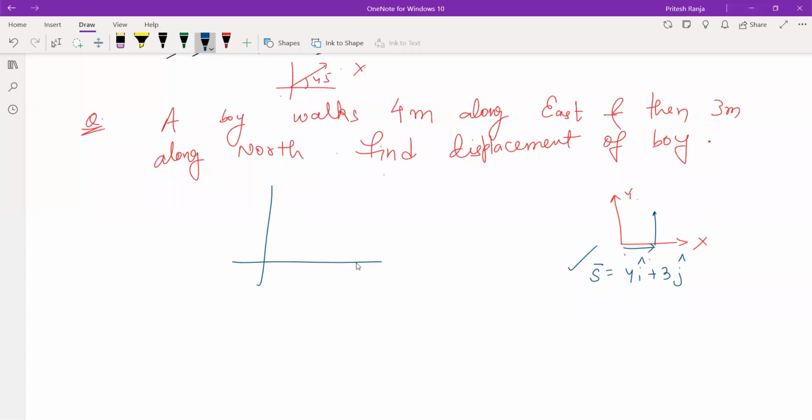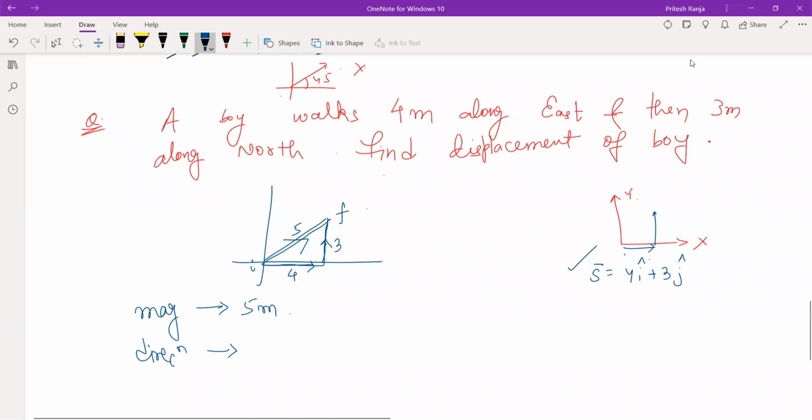So some of you can say displacement in terms of the magnitude and direction. That's also right. So if you are just specifying magnitude, you are just producing half result. So 4 meters here and then 3 meters here. So what will be the direction of displacement? Observe the triangle law. The direction will be from here to here, and that is what we see. Object goes from this initial point to final point. So what will be the magnitude? We can find that using Pythagoras theorem, 5 meters. But if you do not mention direction, it's not complete.